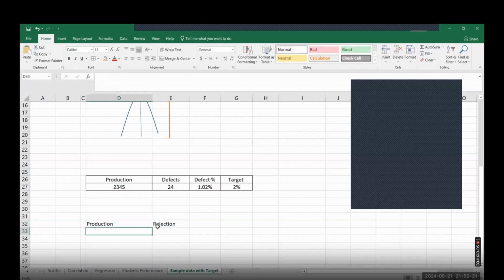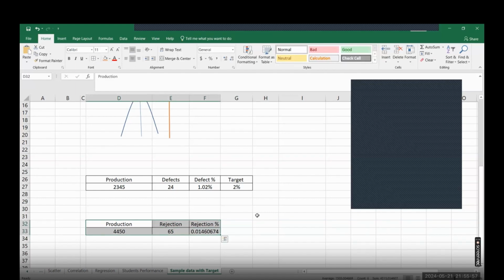You have done 4,450 pieces last month and you rejected around 65. So what is the rejection percentage of this data? It is 65 rejected out of a total of 4450, which is 1.46%.